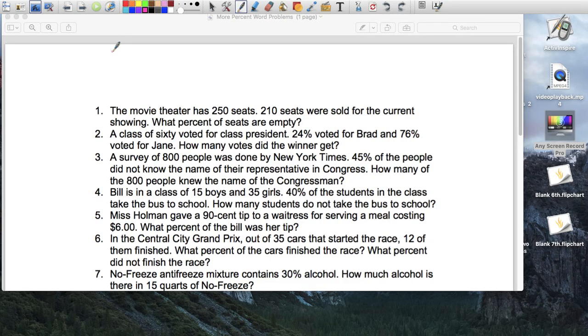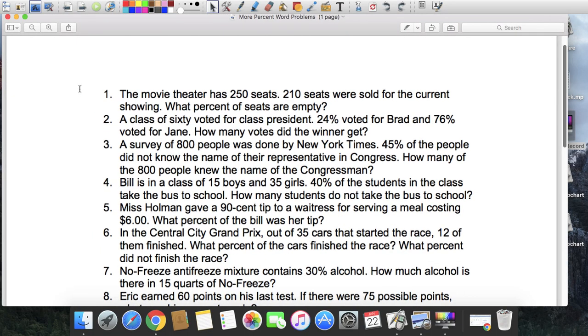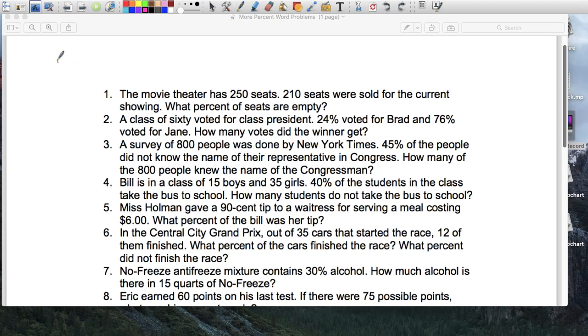Movie theater. So I'm gonna run out of room, so I'm just gonna do it here. The movie theater has 250 seats. So let's set it up. It's a percent proportion, right? We're gonna find out something out of 100, so we're going to write a ratio that's equivalent to a ratio out of 100. The movie theater has 250 seats, so that's my total, right? I know that. 210 seats were sold for the current showing, so they sold 210 seats out of 250.